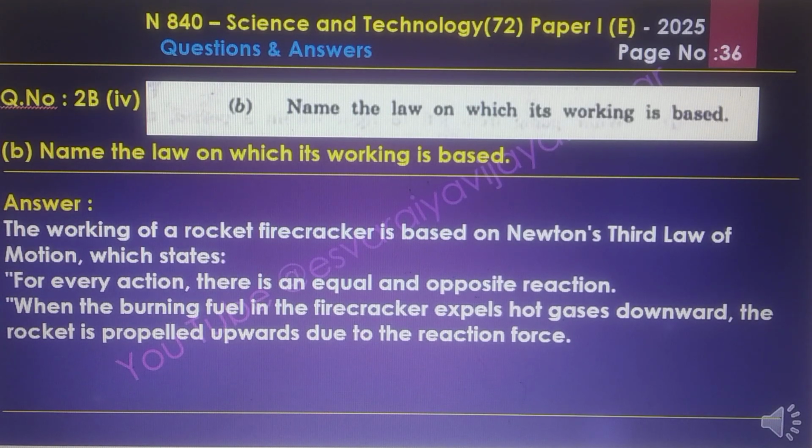Question 4b. Name the law on which its working is based. The answer to this question: the working of a rocket firecracker is based on Newton's third law of motion, which states that for every action there is an equal and opposite reaction. When the burning fuel in the firecracker expels hot gases downwards, the rocket is propelled upwards due to the reaction force.